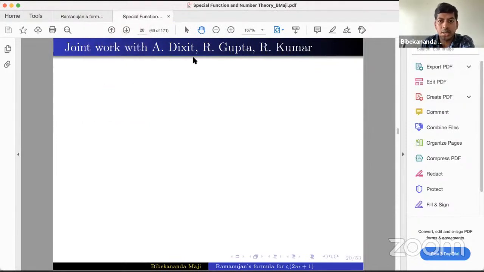quickly mention another joint work with Professor Dixit and Rajat Gupta and Rahul Kumar. In the first generalization, we studied this Lambert series, and that can be written in terms of this line integral involving gamma function and the product of these two Riemann zeta functions. Then we thought that, as we know, Hurwitz zeta function is a natural generalization of Riemann zeta function, we can try to extend this work. So in that case, the Lambert series will change this way. And here in the right-hand side, this Riemann zeta function is getting replaced by